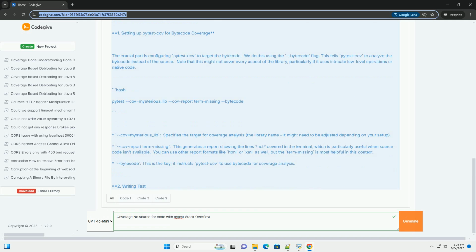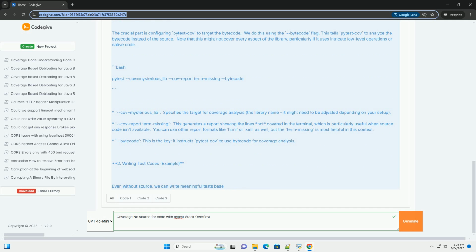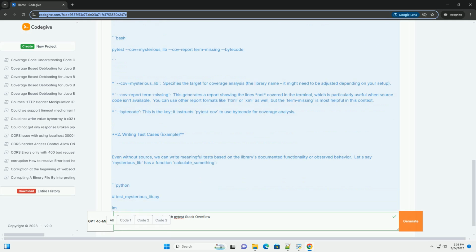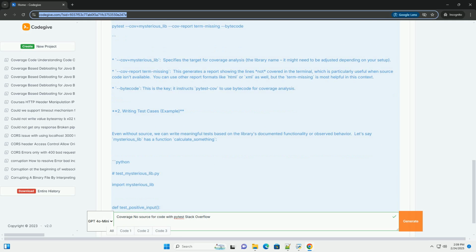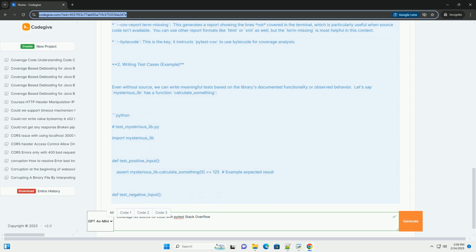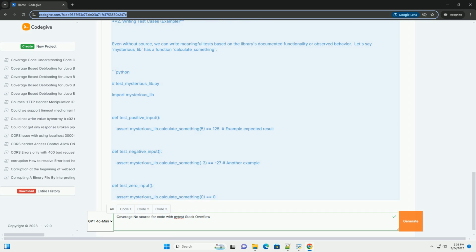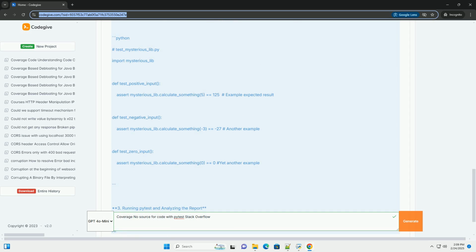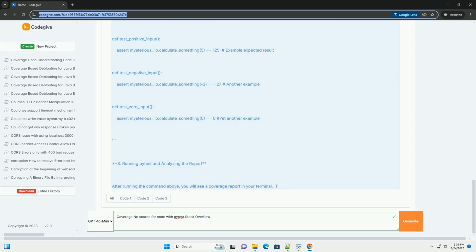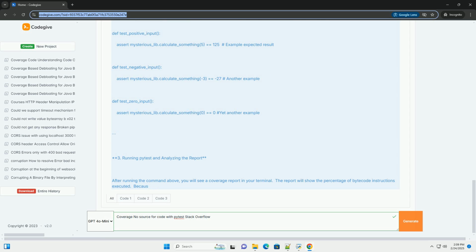The key is understanding that the bytecode, the compiled form of your code, still holds execution information. We can't directly map line numbers to the original source, but we can still assess how much of the bytecode is executed. This gives a less precise, but still valuable, indication of coverage.